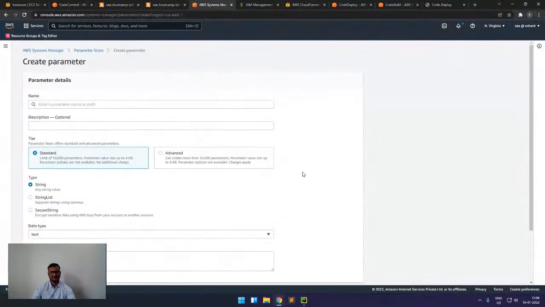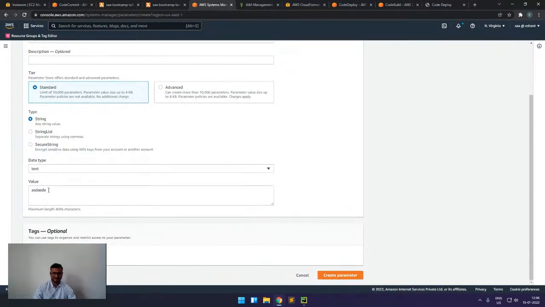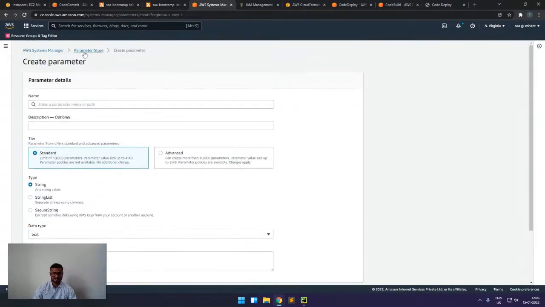For example, I have an application which is writing something, and I want some other application to behave based on the output of that application. The first application will write the parameter here and update something, and the next service will take input from here and work based on the configuration. We can also use the SSM Parameter Store for storing the config file.